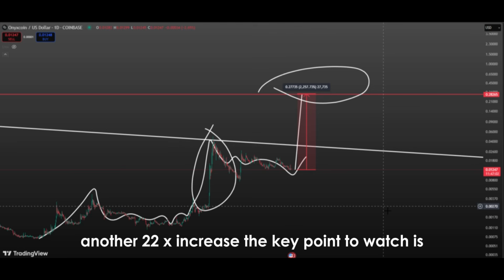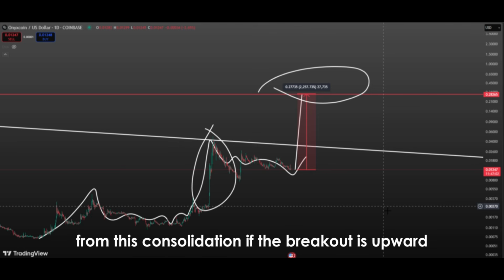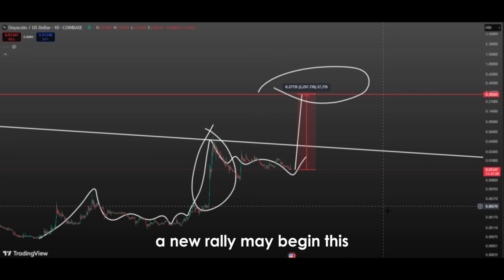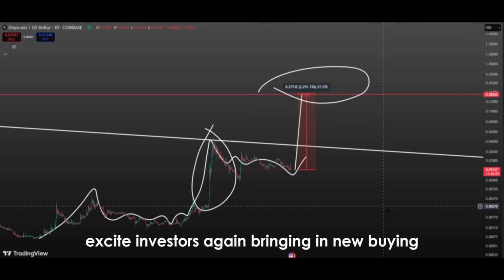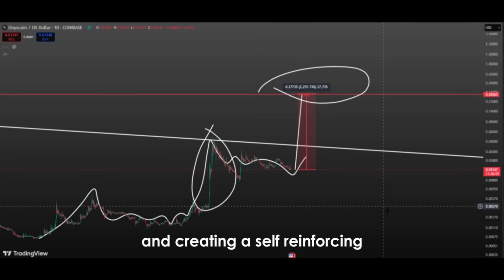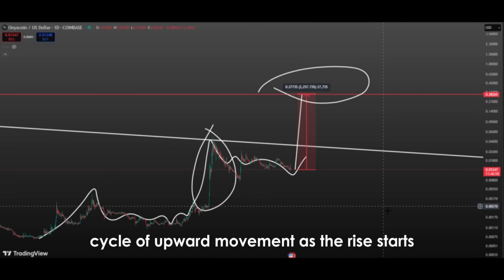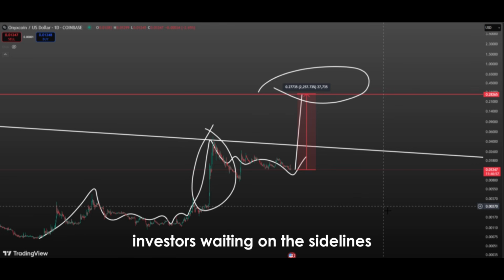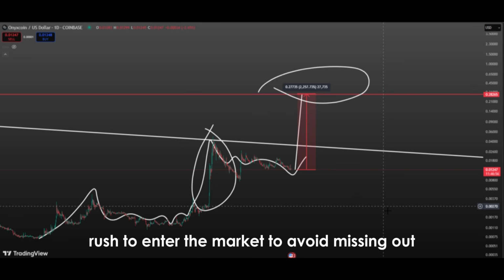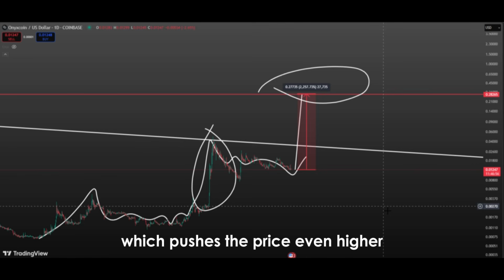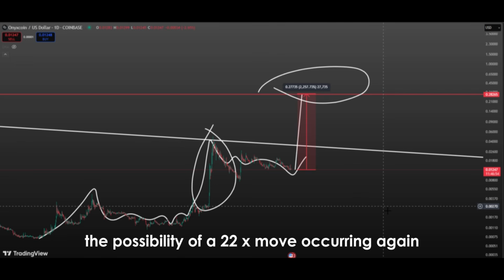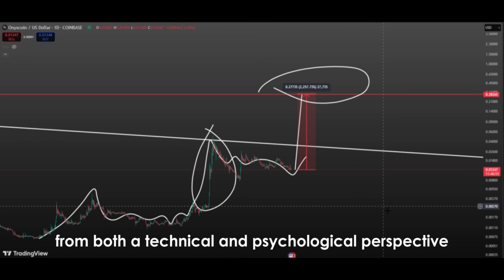The key point to watch is which direction the price breaks out from this consolidation. If the breakout is upward, a new rally may begin. This would excite investors again, bringing in new buying and creating a self-reinforcing cycle of upward movement. As the rise starts, investors waiting on the sidelines rush to enter the market to avoid missing out, which pushes the price even higher. In such a scenario, the possibility of a 22x move occurring again seems feasible from both a technical and psychological perspective.